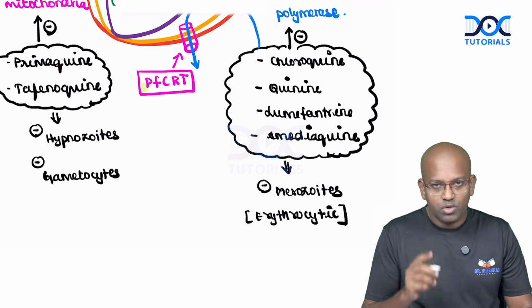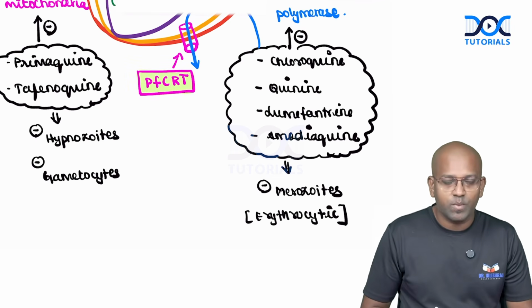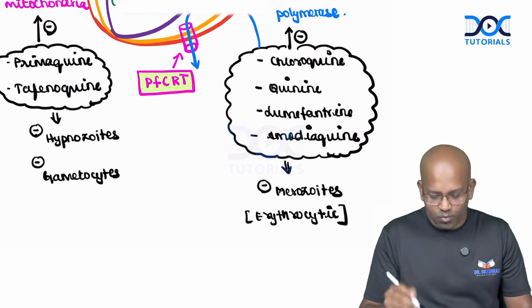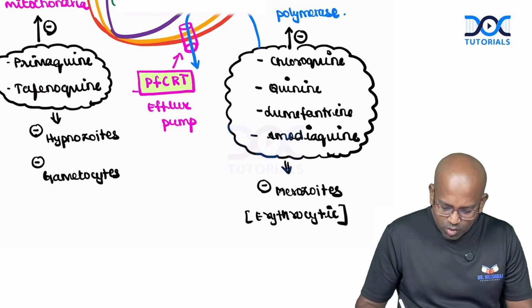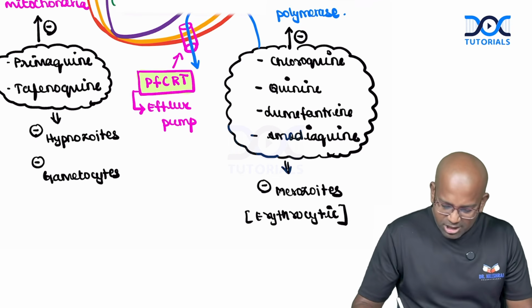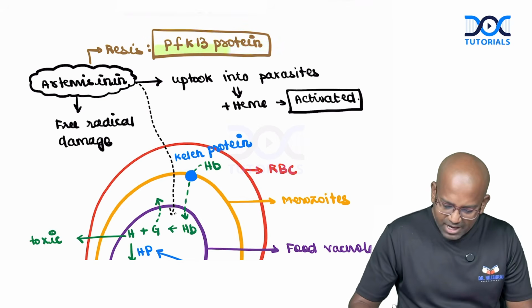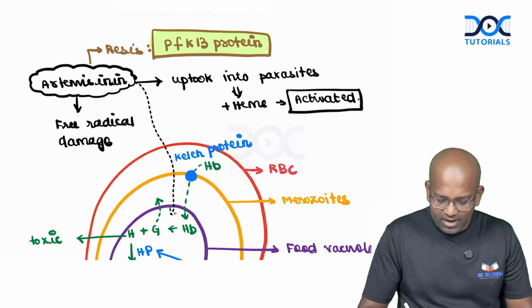So we have two different types of resistance development. The first one is PfCRT, Plasmodium falciparum chloroquine resistance transporter, which is for chloroquine. That is an efflux pump, my dears, by which the chloroquine is thrown out. The second one is regarding the Kelch protein, right? This is the PfK13 protein. If there is any mutation in it, the artemisinin derivative will not get activated.